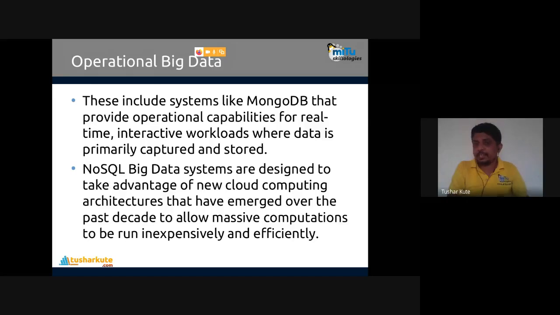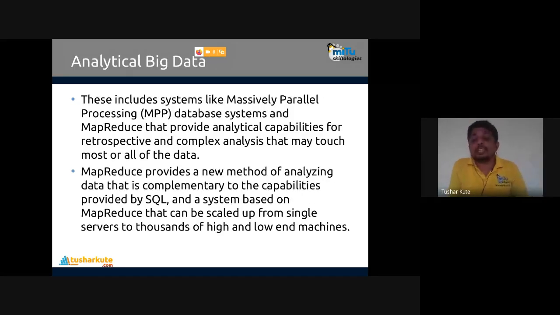Analytical data is used for analytics, and it contains novel insights inside it. That is called analytical big data. Novel insights means some data structure that is present inside the data. That is called the novel insights. So when novel insights are present inside the data, that's what we call analytical big data.